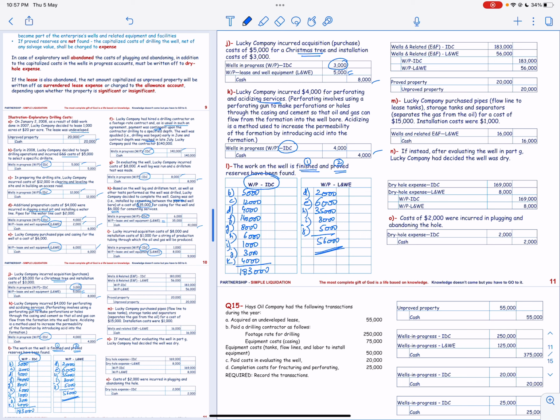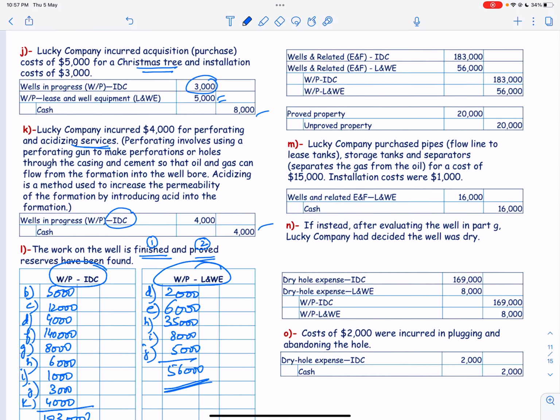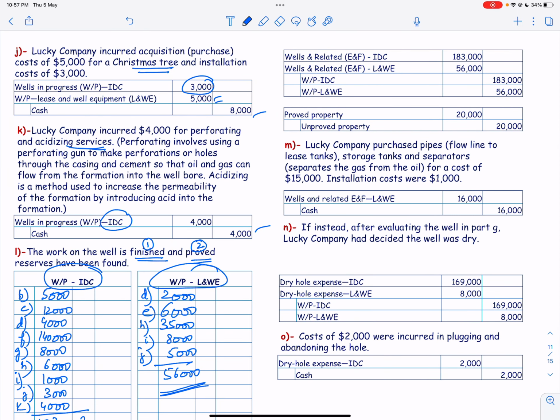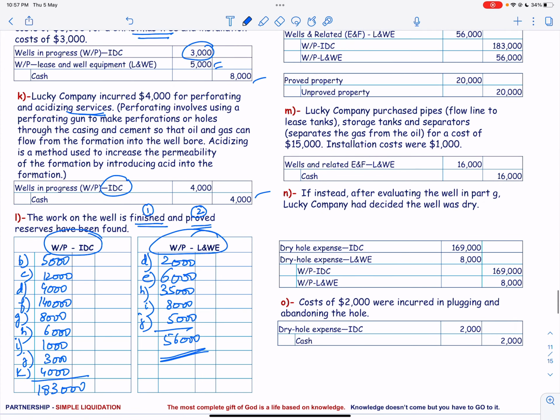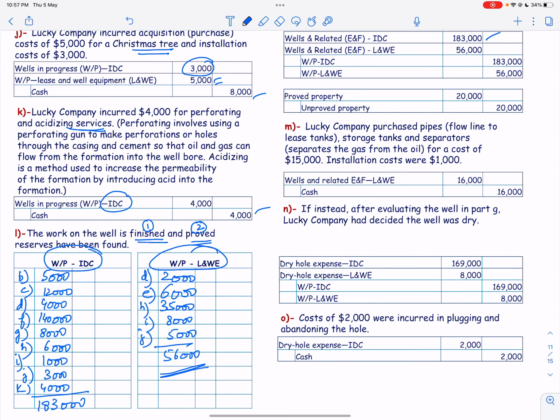So these accounts are going to be closed and they will be transferred to wells and related equipment and facilities, intangible drilling cost, and lease and well equipment. So this is a total of 183 for intangible drilling cost, and wells and related is 56, and these balances are transferred to the wells and related equipment and lease and well equipment.